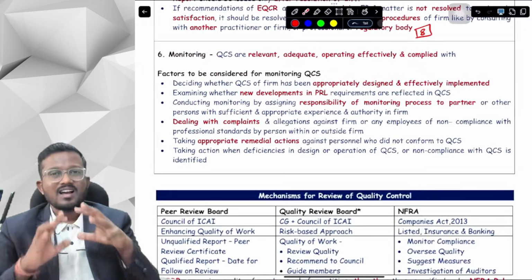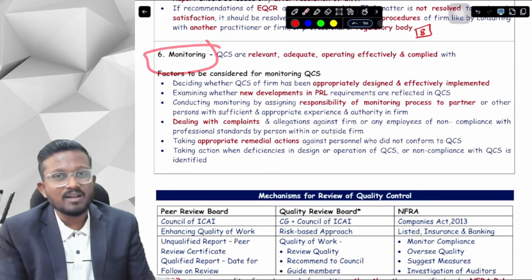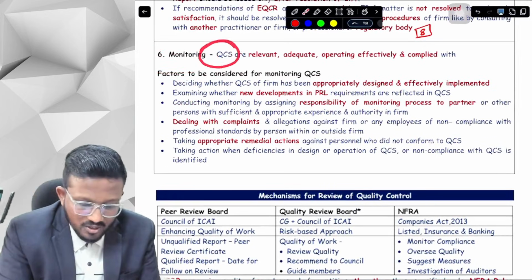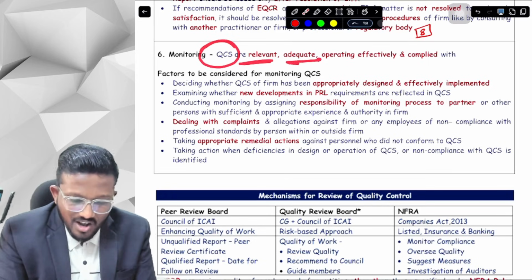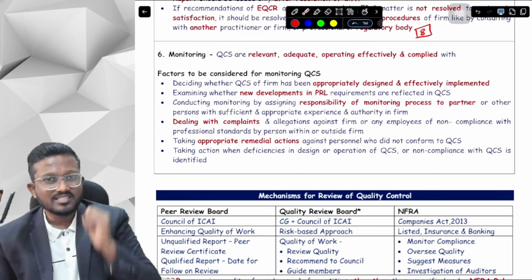Okay, yes sir. Now let's discuss the last part from our concept book, that is monitoring. What does monitoring mean? We have to check whether the quality control systems are relevant, adequate, operating effectively, and complied with, whether we are complying with the quality control system or not.